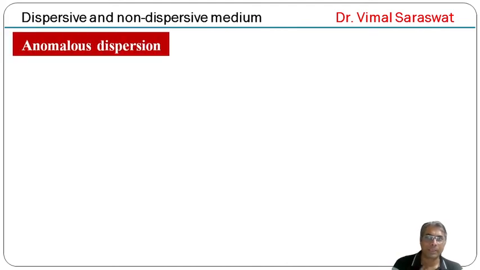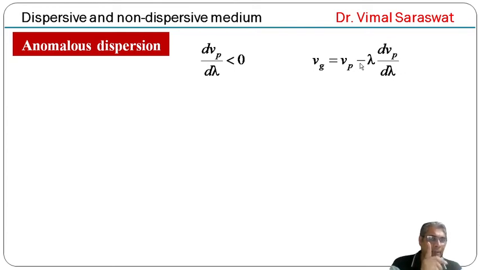Now, anomalous dispersion. In case of anomalous dispersion, dVp by d lambda is less than 0, and since Vg equals Vp minus lambda dVp by d lambda, but dVp by d lambda is less than 0, so this will be negative, and here we have another negative sign. So this negative and this negative will be positive.